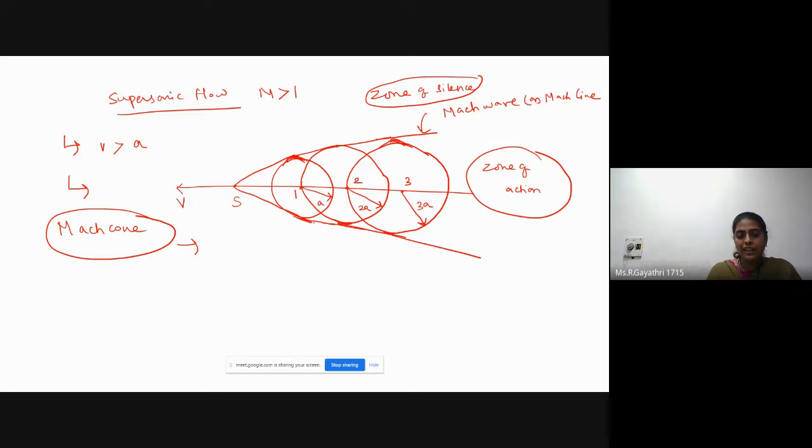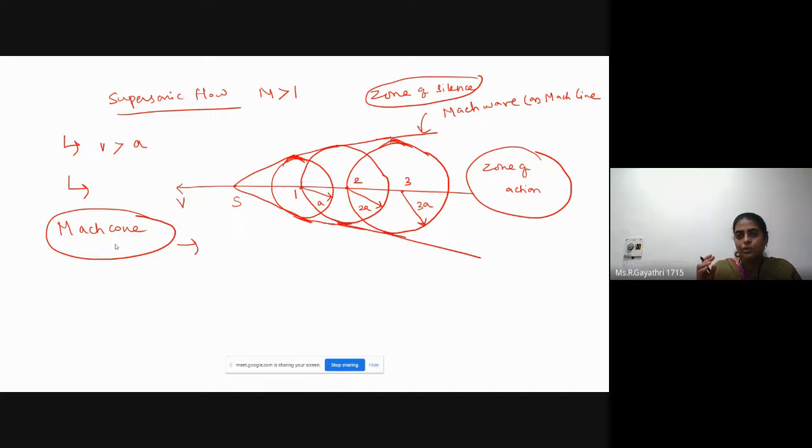The region inside the cone is called zone of action because we can see pressure waves only in this zone. The region outside the Mach cone is known as zone of silence because of absence of pressure waves or sound waves.